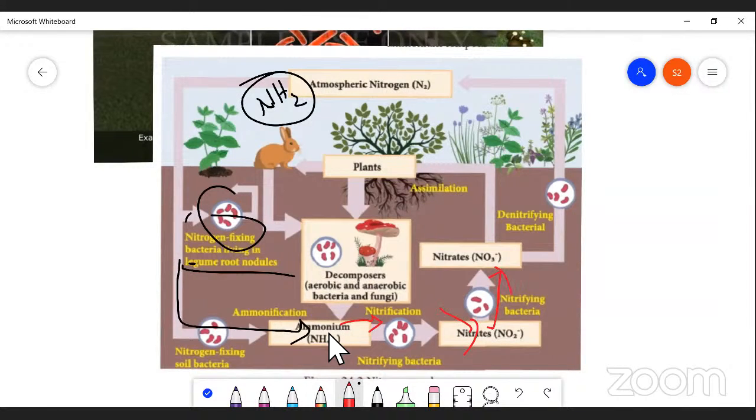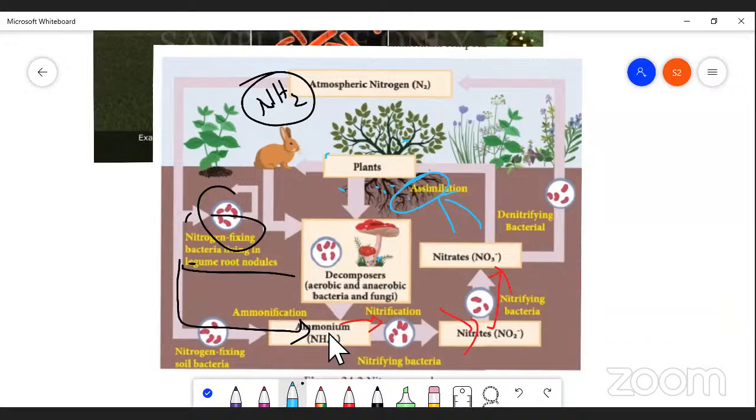This nitrate is a usable form of nitrogen. It is absorbed by the root system of angiosperms, I mean the leguminous category or the green plants. So the green plant absorbs this nitrogen by the process of assimilation. So it takes place on one side.